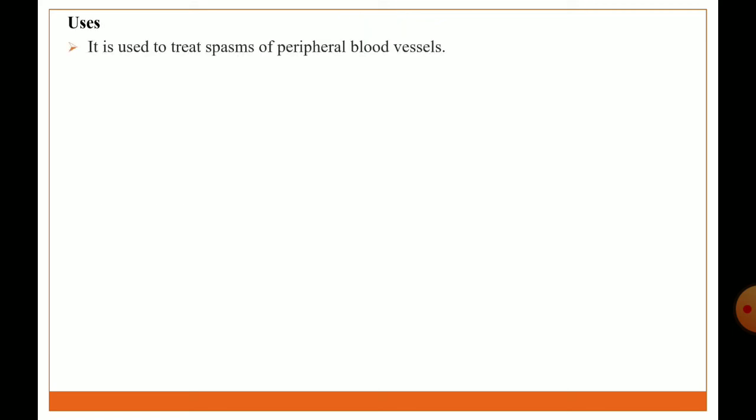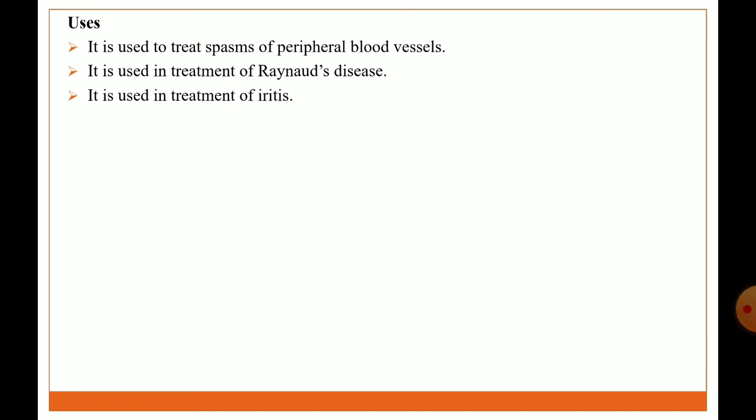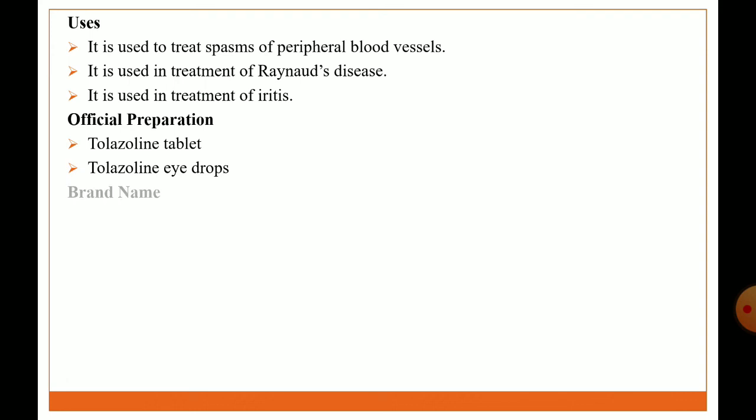Uses: it is used in the treatment of spasm of peripheral blood vessels, Raynaud's disease, and arthritis. Official preparations: tolazoline tablet, tolazoline eye drop. Brand name: Priscoline.